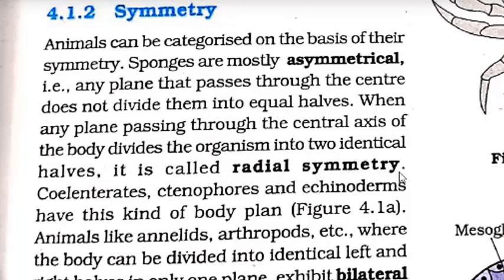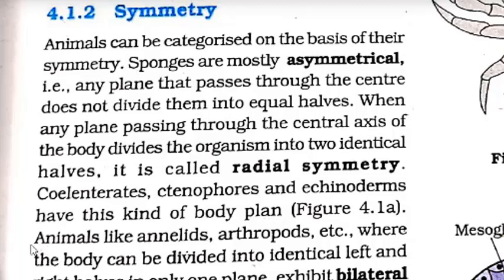Once again, see the point. When any plane passing through the central axis of the body divides the organism into two identical halves, it is called radial symmetry. Examples: coelenterates, ctenophores and echinoderms have this kind of body plan. Which kind of body plan are they having? They are having radial symmetry. That means any plane passing through the central axis of the body can divide the organism into two identical halves.